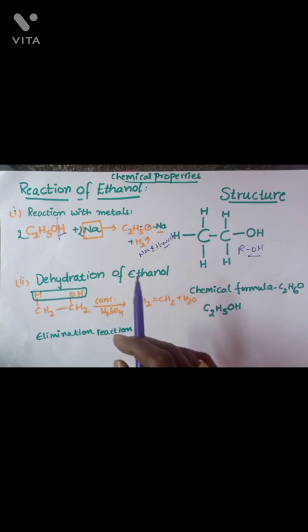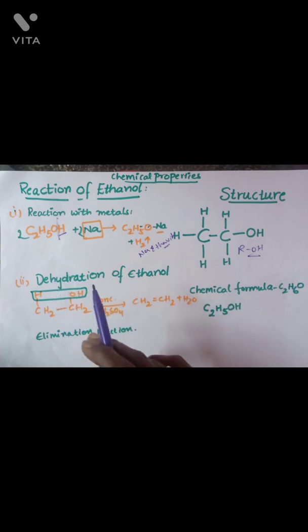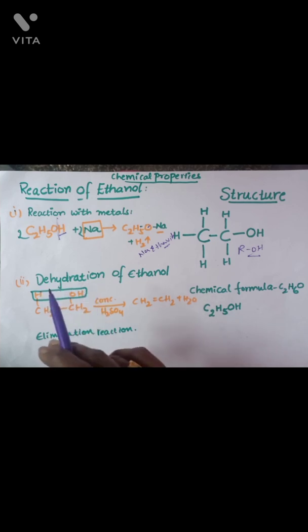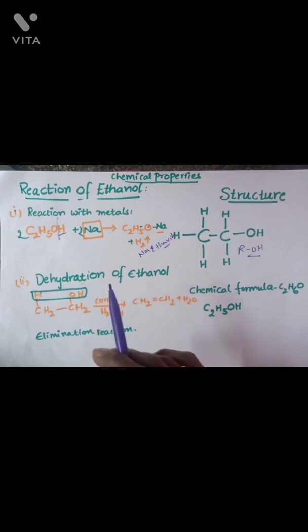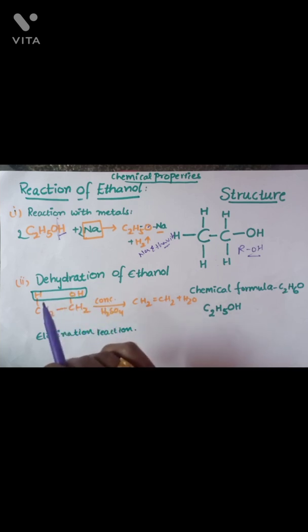Now coming to dehydration of ethanol, what is dehydration? Dehydration means removal of water. D means no water. So we require concentrated sulfuric acid, which is a dehydrating agent over here, right? This is responsible for the removal of water in the case of ethanol.